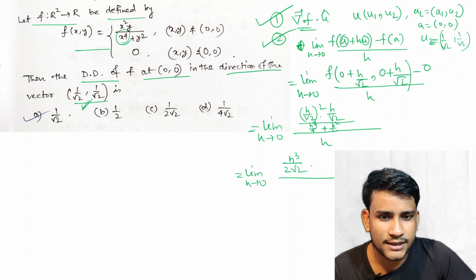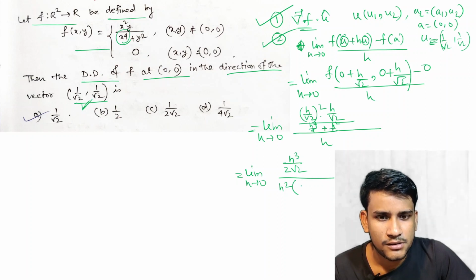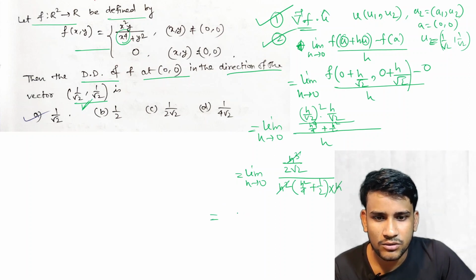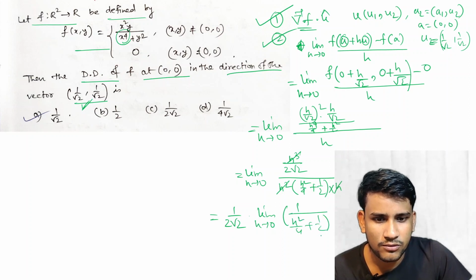and this h should be, what is it, h square. If we take h square common, then it is h square by 4 plus 1 by 2 into h. So see, h square, h cube and h cube cancel out. Okay, so this is equal to 1 by 2 root 2 into limit h tends to 0 of 1 by (h square by 4 plus 1 by 2).